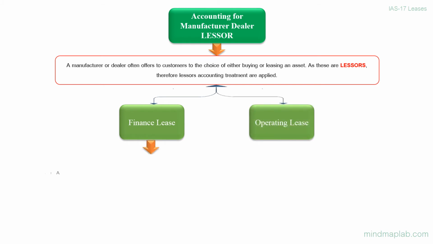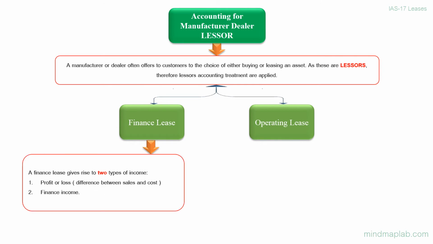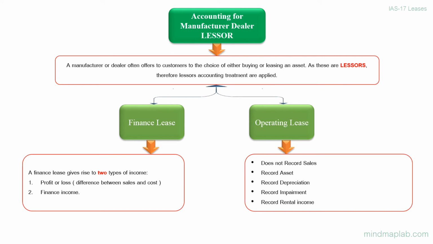Finance lease. A finance lease gives rise to two types of income. Profit or loss, which is the difference between sales and cost. Finance income. Operating lease. The manufacturer dealer lessor does not record sales. Record asset. Record depreciation. Record impairment. Record rental income.